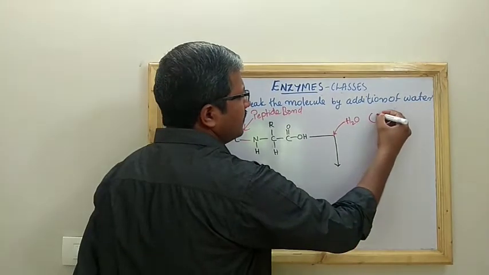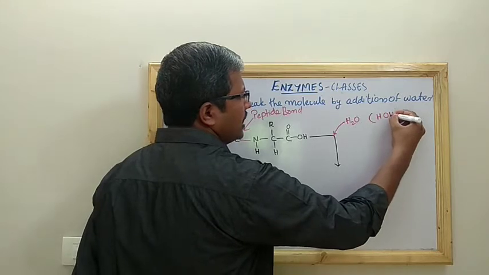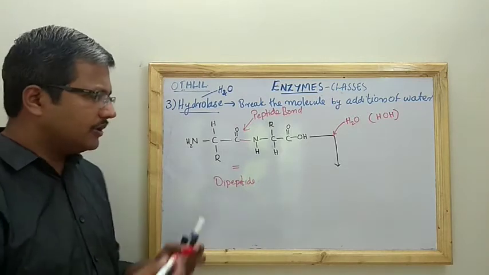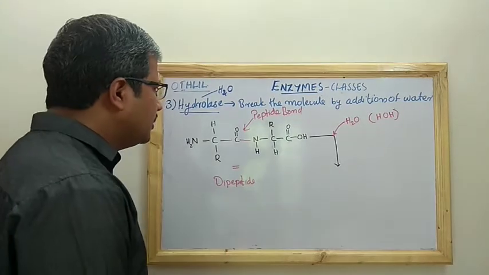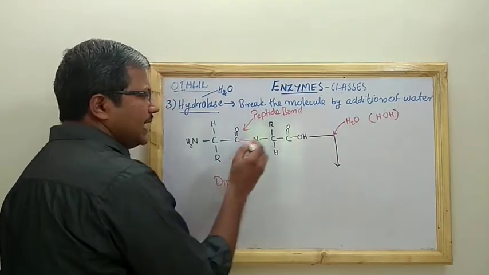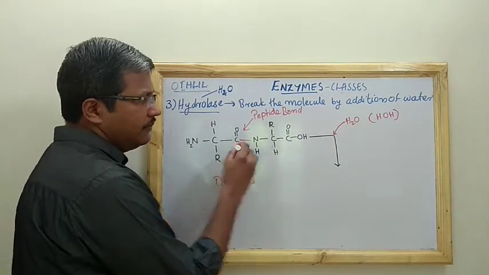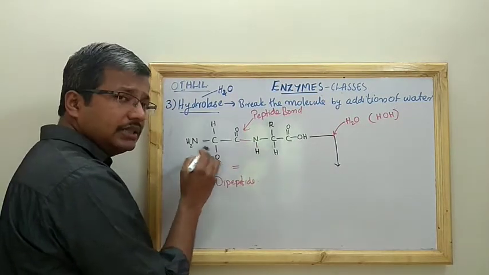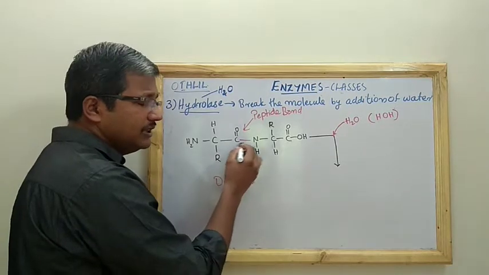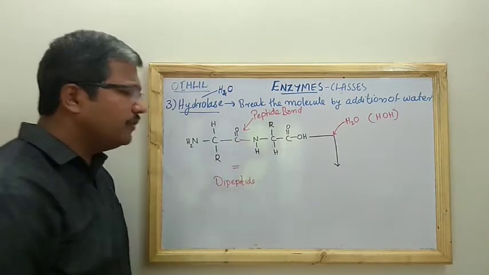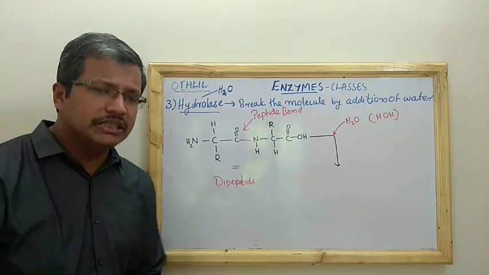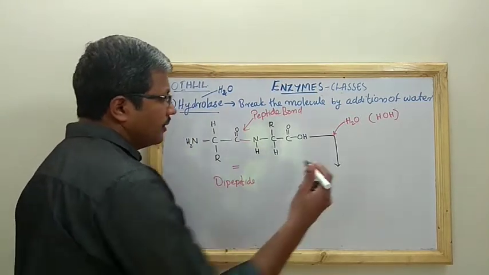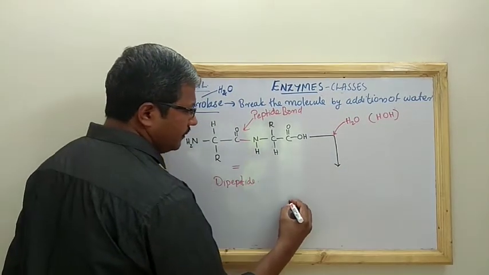This H2O is nothing but HOH. Keep in mind that you have already learned the molecular structure of water. Here we can see this OH will be added at the carboxyl end and hydrogen will be added at the amino end. The amino end is where you find the amino group, and the carboxyl end is where you find the carboxyl group. You will find that in the protein lesson. So what will happen? Let's see. One amino acid, it's one, so NH2.